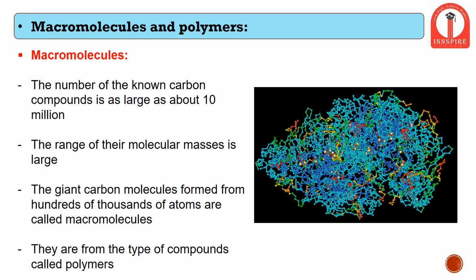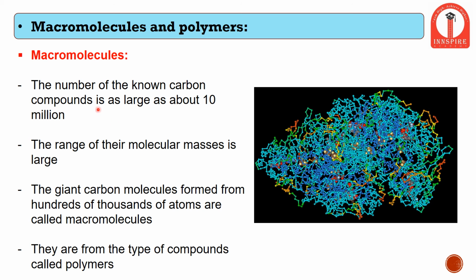Next we will study the major macromolecules and polymers that are present. Macromolecules are molecules formed with carbon compounds as their main components. They are nothing but the number of known carbon compounds, which can be as large as 10 million. We can see this is a complex macromolecule, with small dots and sticks. All of these are small molecules or carbon atoms which are bonded to each other in a very complex manner. So this gives rise to a large molecule.